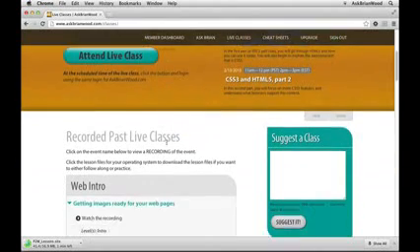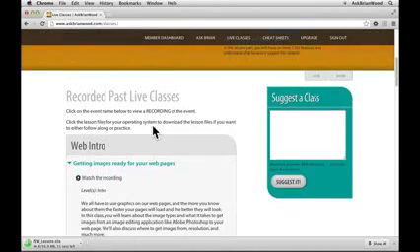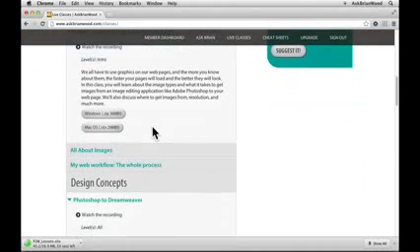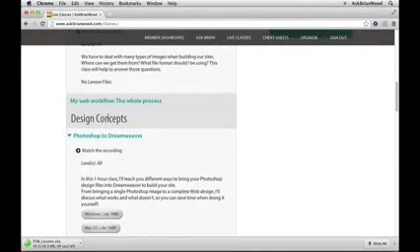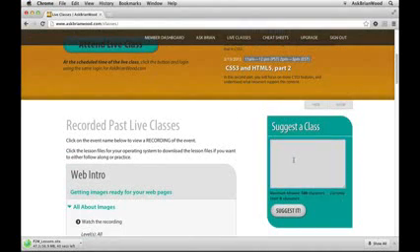And then down below, if you are, let's say, a gold or a platinum member, you can go in and check out all the different past recordings that we have, clicking on the category to see the actual video, and then watch the recordings if you want to. You can also suggest a class. Come in here and suggest what class you'd like to see as a live class. The last category is cheat sheets.